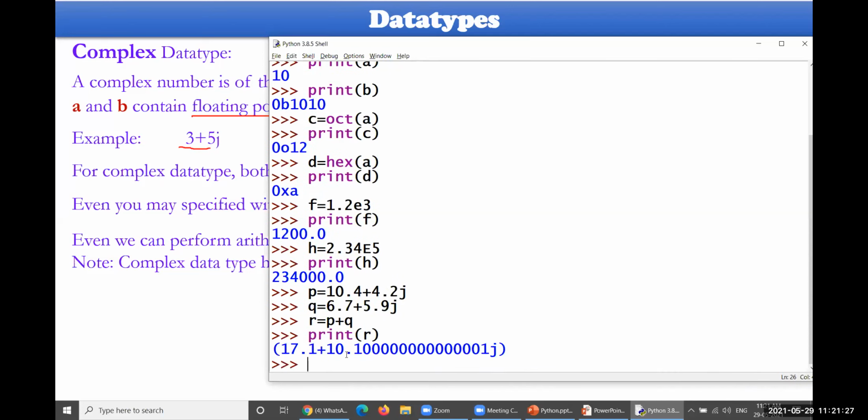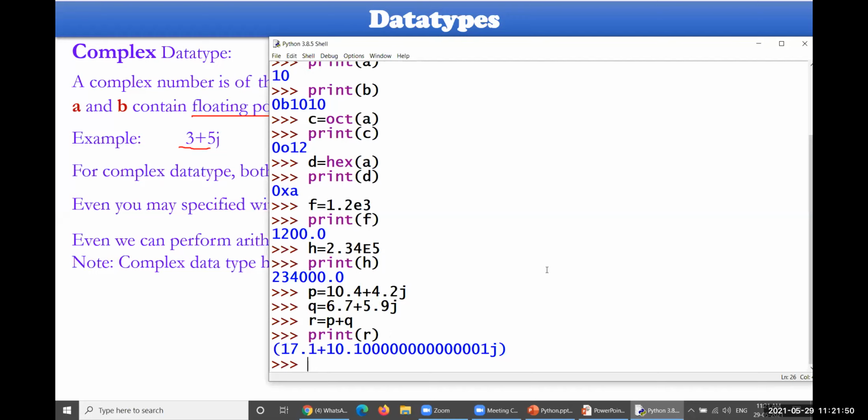14 plus 14.4 plus 6.7 will be 17.1. So 4.2 plus 5.2, 10.1. So 10.1000 something like that, so that could be given some precision value. Don't worry about that precision value. 10.1 only. Okay. In such a way, it has been. So like this, you can perform some arithmetic operations on this one also.